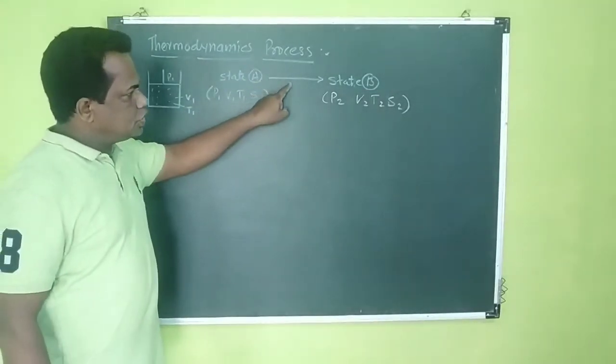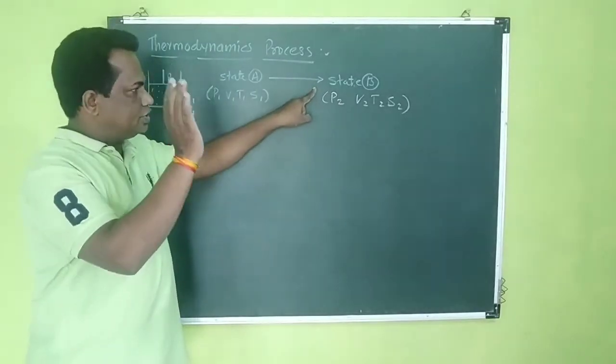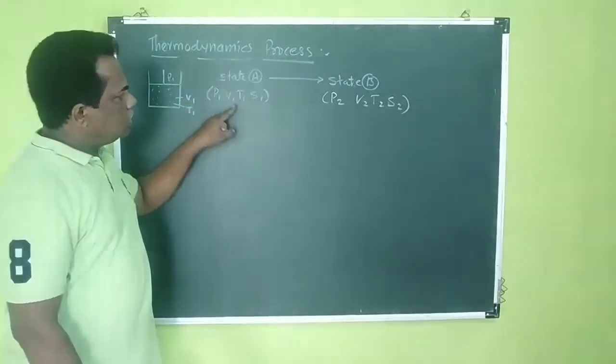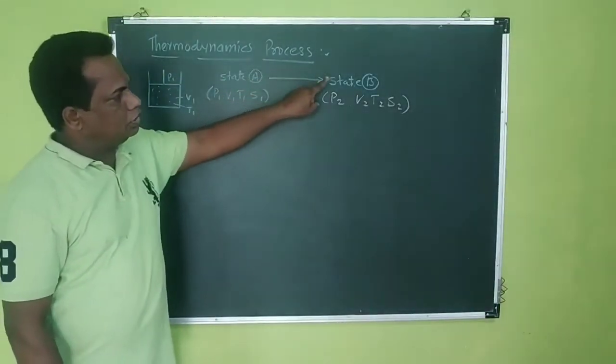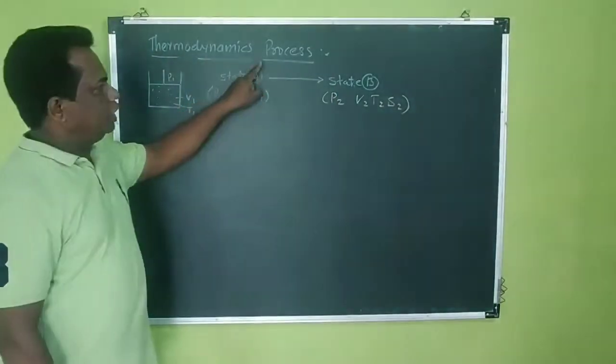Then this change of one state to another is called the thermodynamic process.